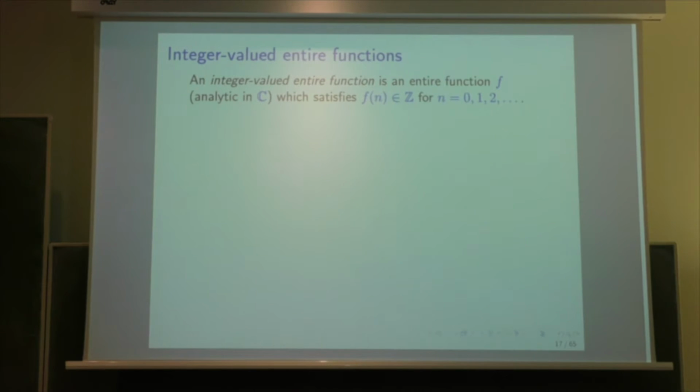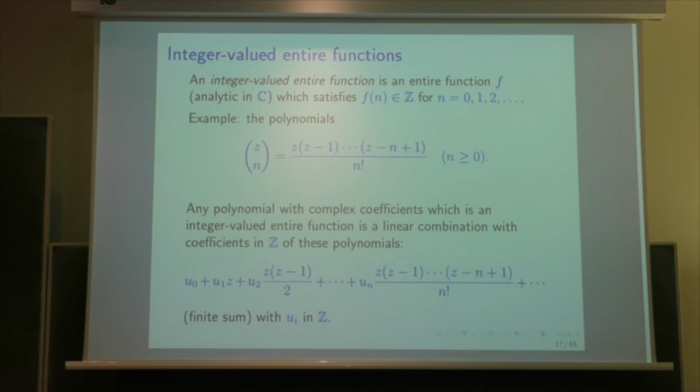So I gave the definition. It's a function which takes integer values at the non-negative integers. If you ask for polynomials, the basis of the space of integer-valued polynomials is given by the so-called binomial polynomials, Z_n, which is z(z minus 1)...(z minus n plus 1) over n factorial.